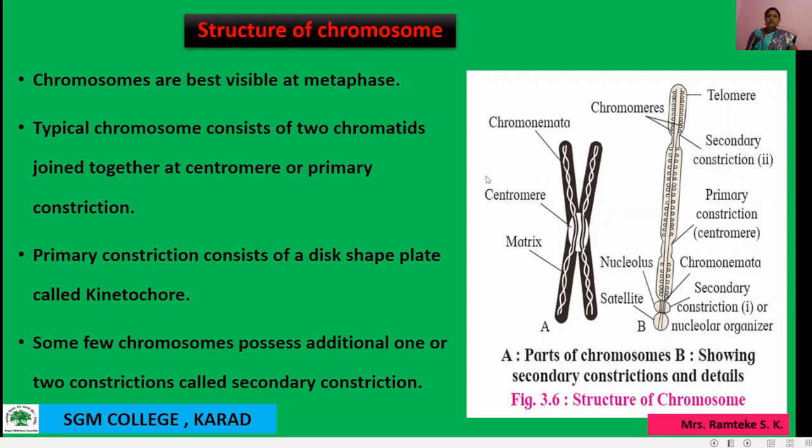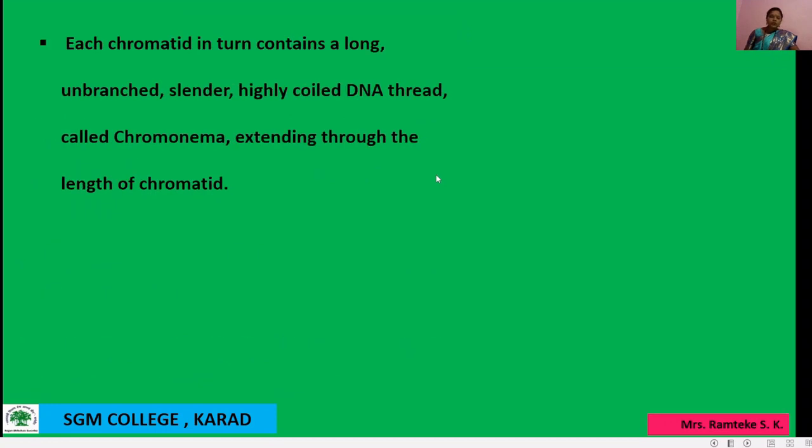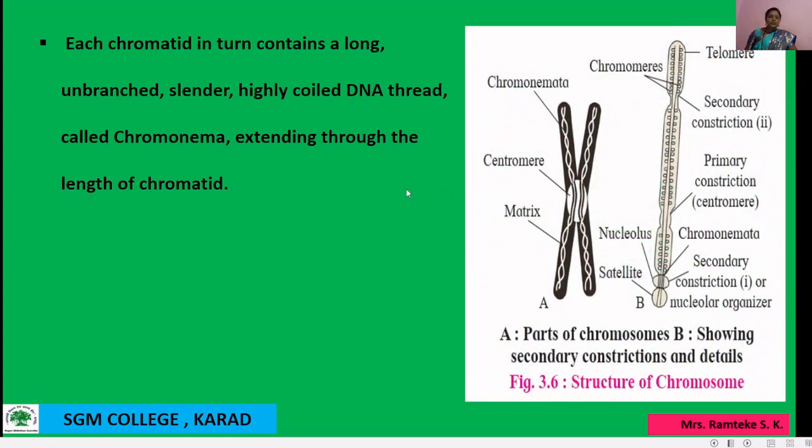Okay, these are the secondary constrictions. At this secondary constriction the nucleolus becomes organized during interphase. Again here is a structure: a satellite body, that is the SAT satellite body, is attached at the secondary constriction.